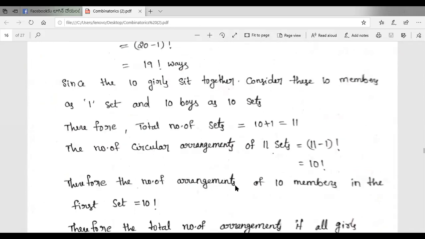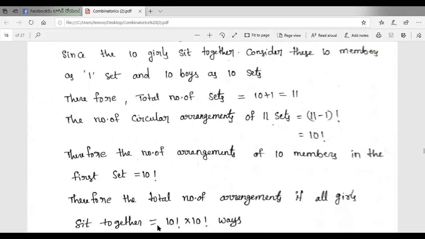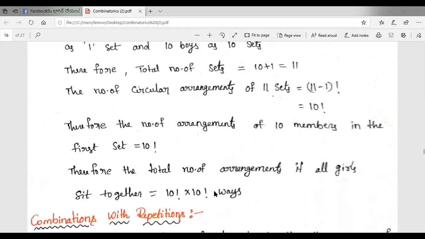10 factorial. Therefore, the number of arrangements of the 10 members in the first set is equal to 10 factorial. Therefore, the total number of arrangements if all girls sit together is 10 factorial into 10 factorial. So the number of ways is 10 factorial into 10 factorial ways.